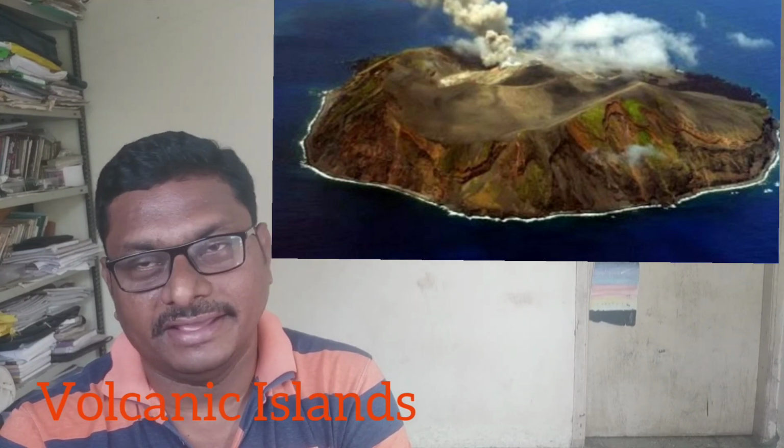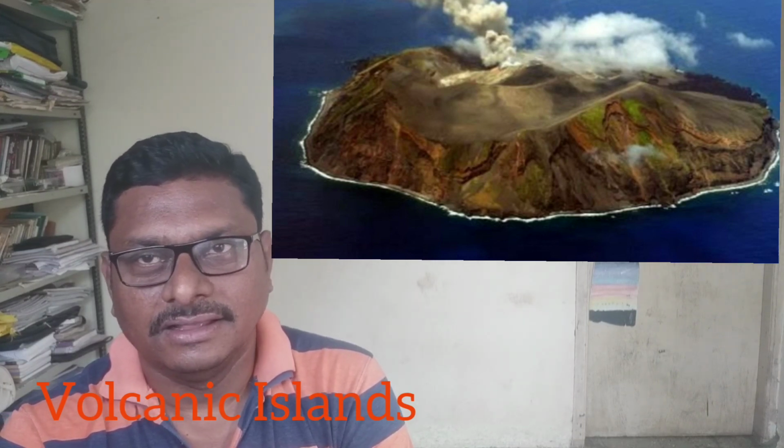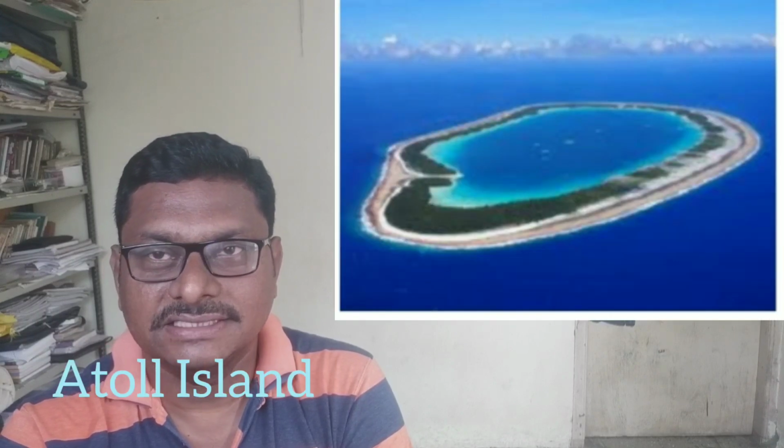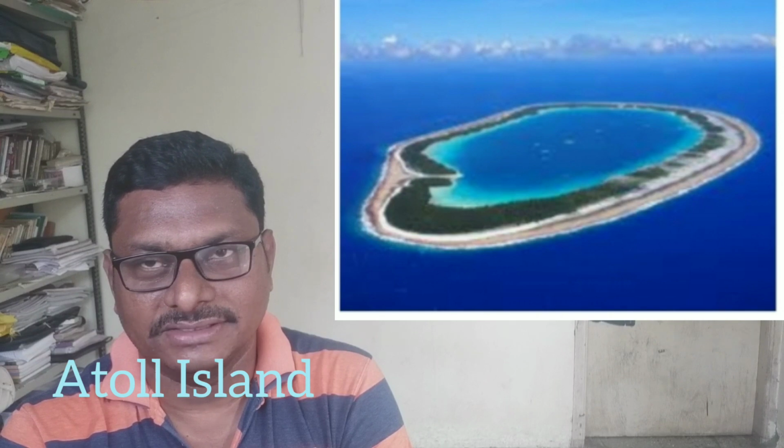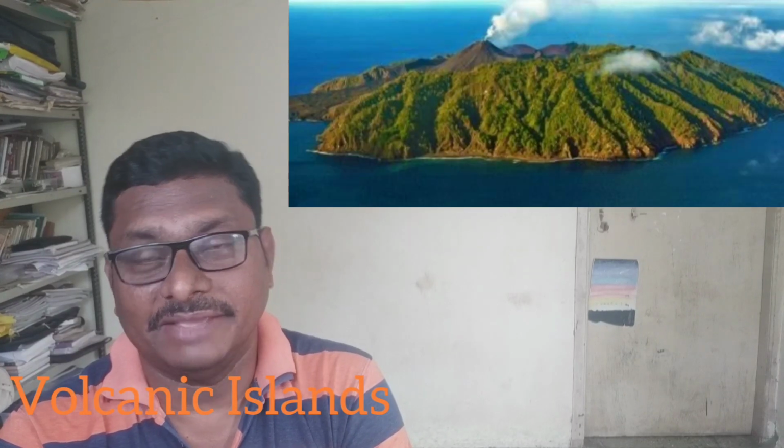Most of the islands are volcanic islands. While discussing the Lakshadweep group, we saw these islands are coral islands and atoll type islands, whereas the Andaman and Nicobar islands are volcanic type islands.